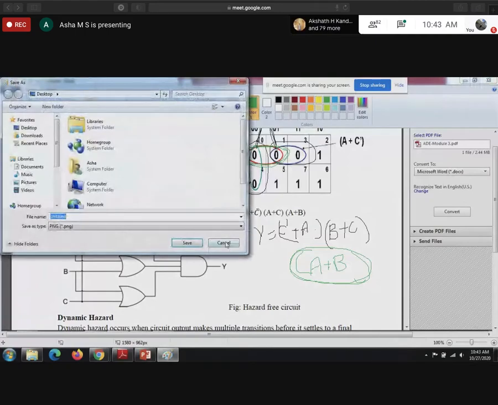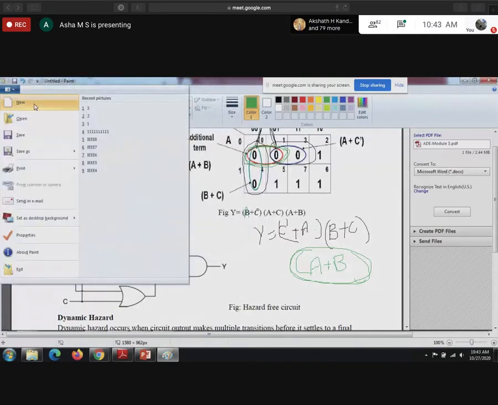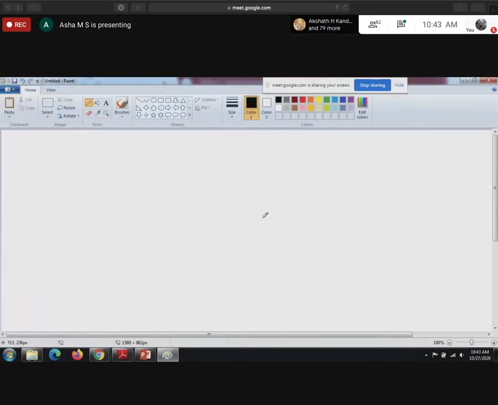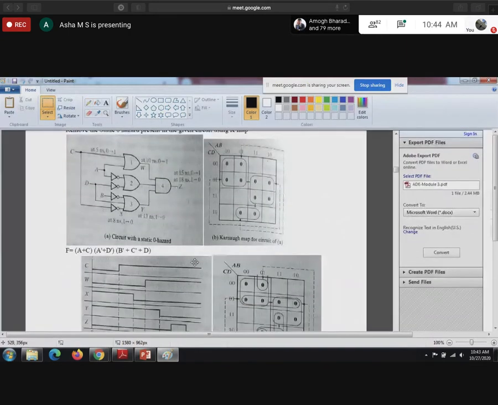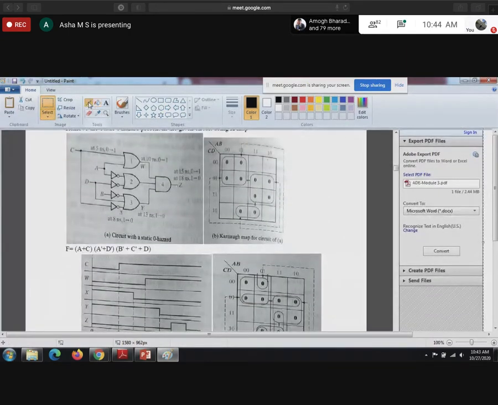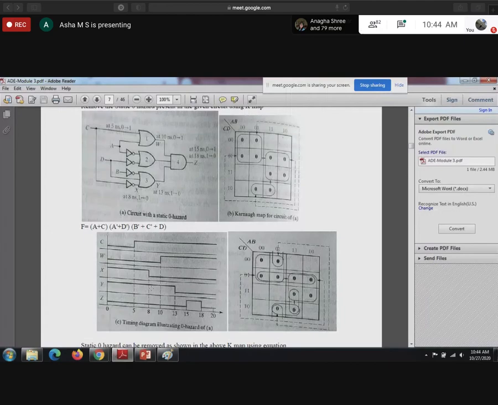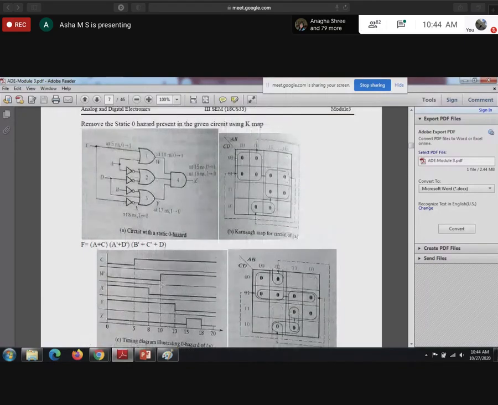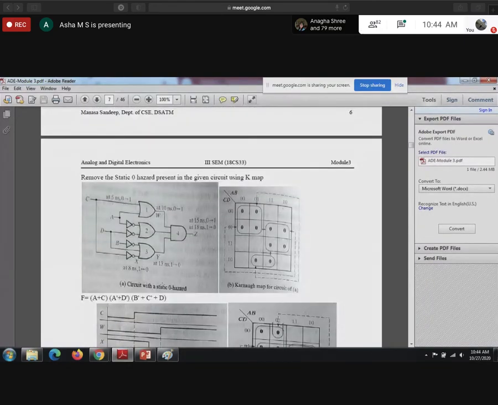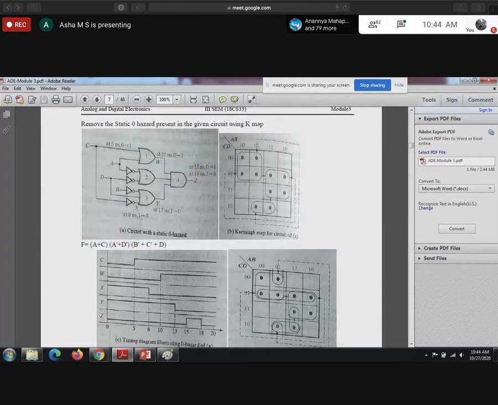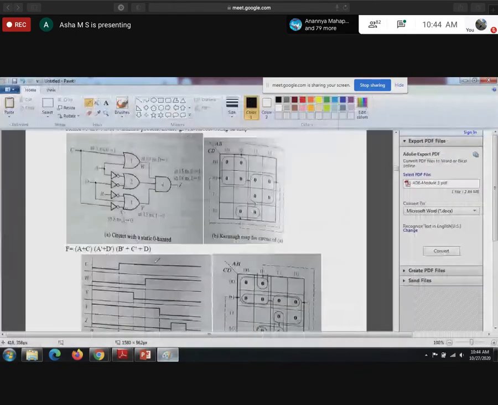So these are the simple things. In this example, AB value is not given.